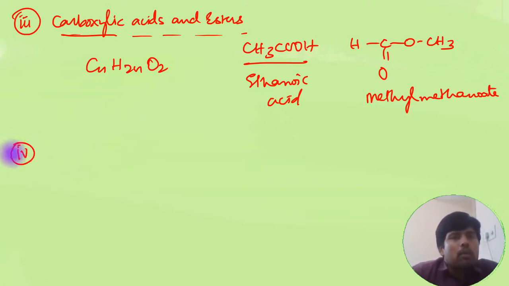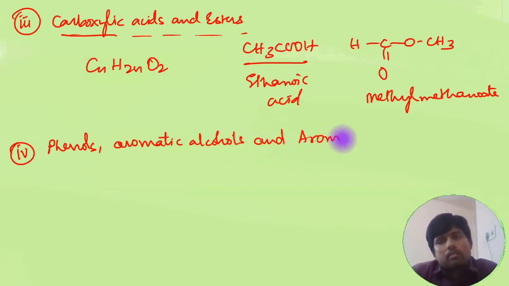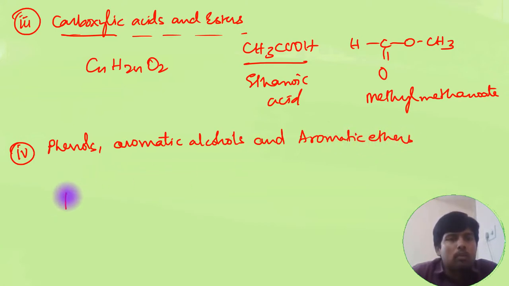So the fourth set of compounds which are going to show similar isomerism is phenols, aromatic alcohols, and aromatic ethers. A simple example which I would like to take here is anisole.